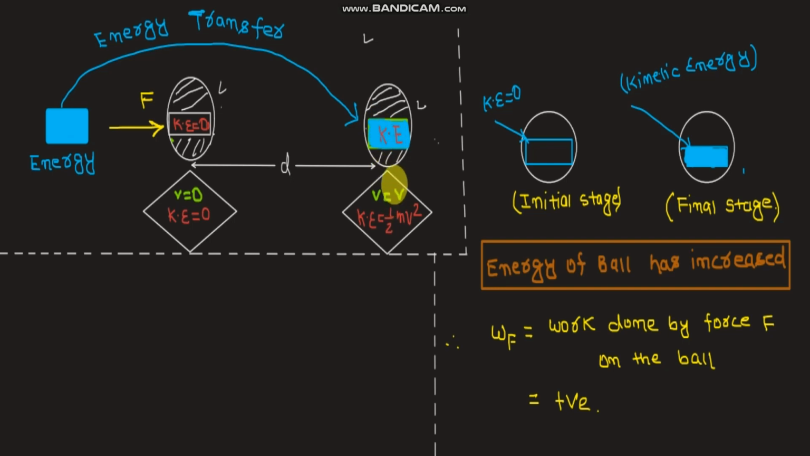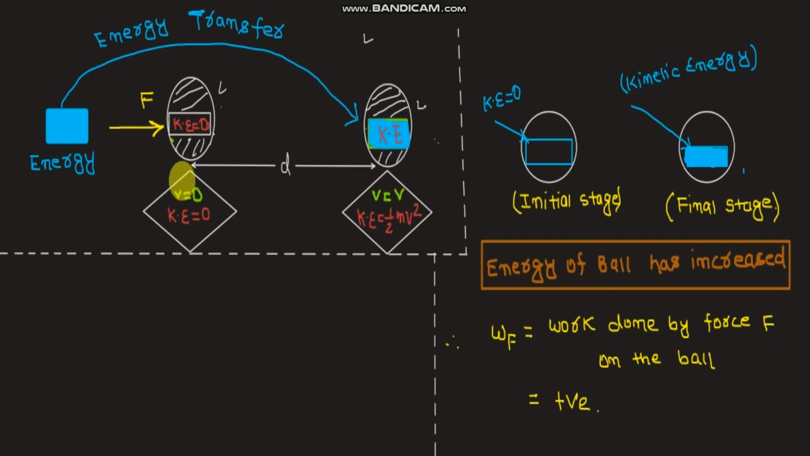After applying the force, the velocity of the football has increased to v, and hence the kinetic energy of the ball has increased to half mv square. That can be seen symbolically as well. Here the box is empty and hence the kinetic energy is zero, whereas here the box is completely filled, and hence there is some amount of kinetic energy which is transferred from the energy of the footballer.